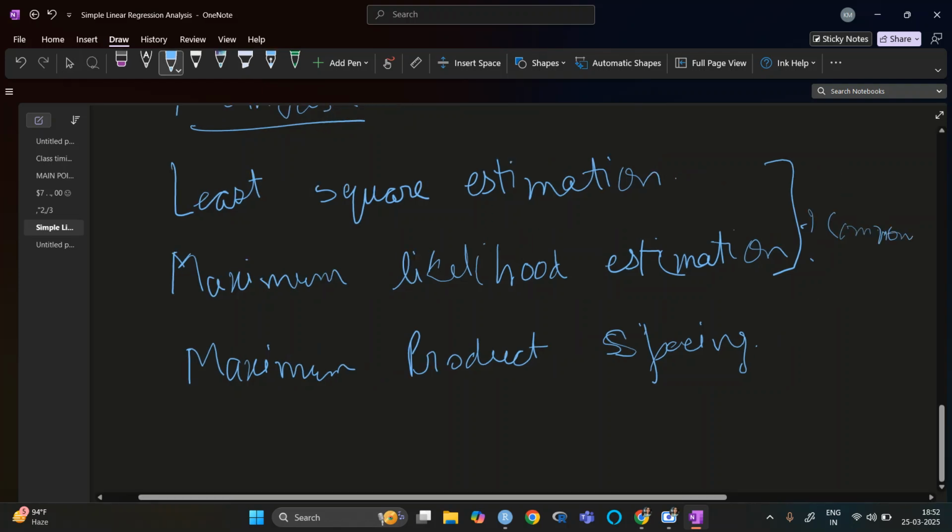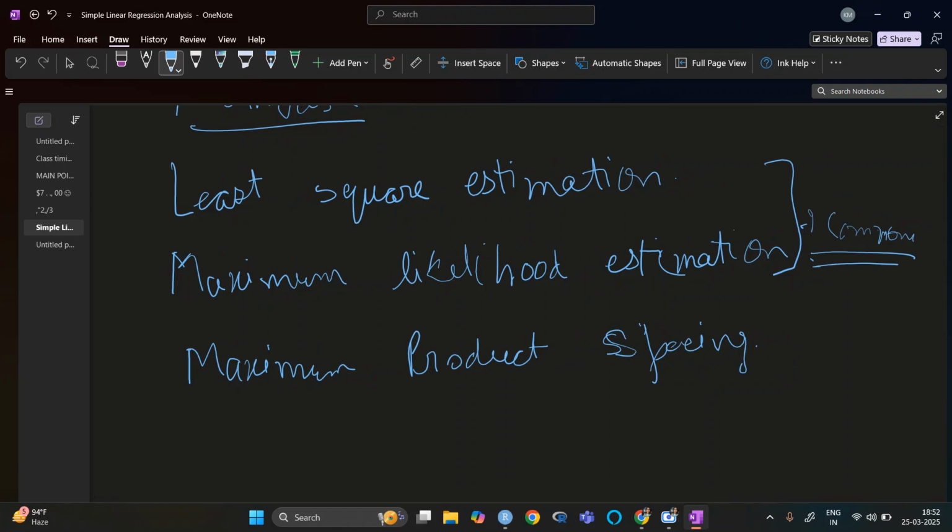Whenever we try to do that, even in our work, we generally try to find the estimation by both methods, and we see which one is giving the better result. Okay. Now, the least square estimation. What does it mean? We see it firstly graphically, and then we try to find it.